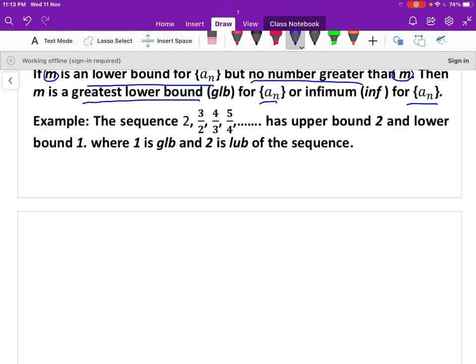That can be written as 2, 3/2 which is nothing but 1.5, 4/3 that is 1.33, 5/4 is 1.25, 6/5 is 1.2 and so on. So this sequence is a decreasing sequence. Let us show it graphically.